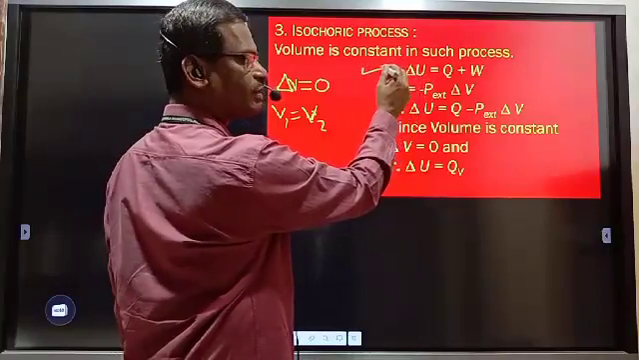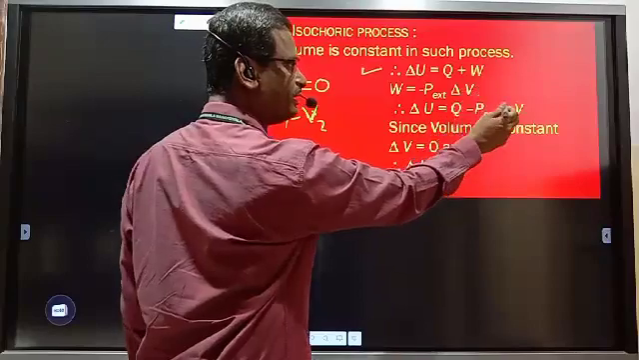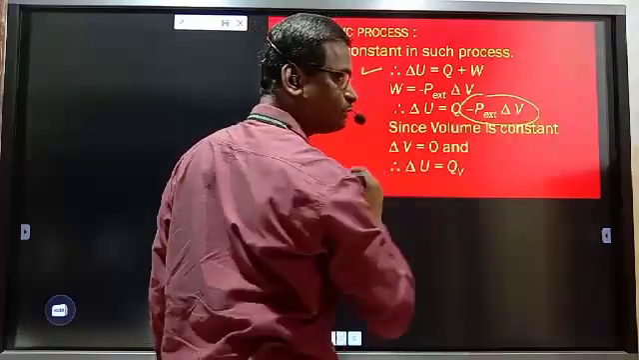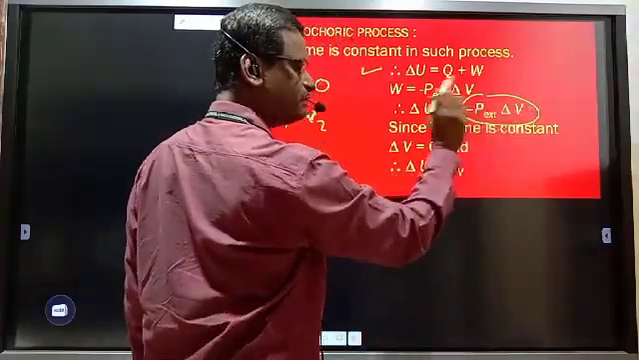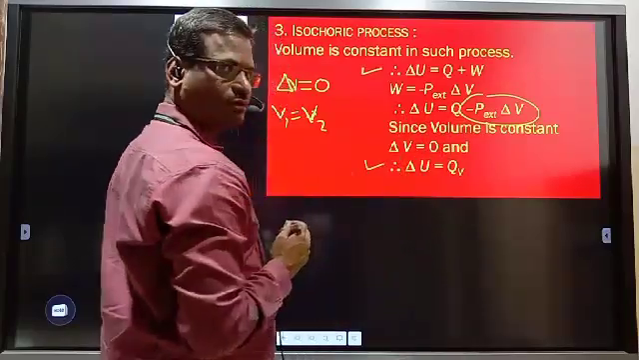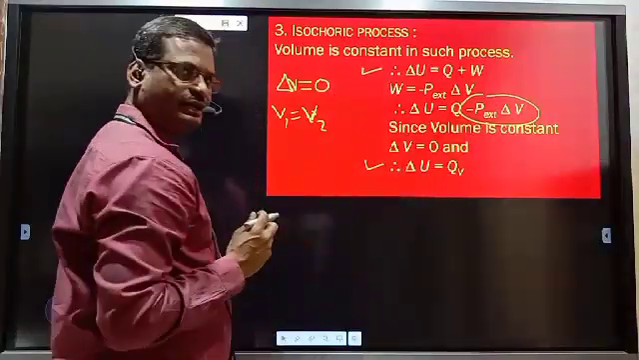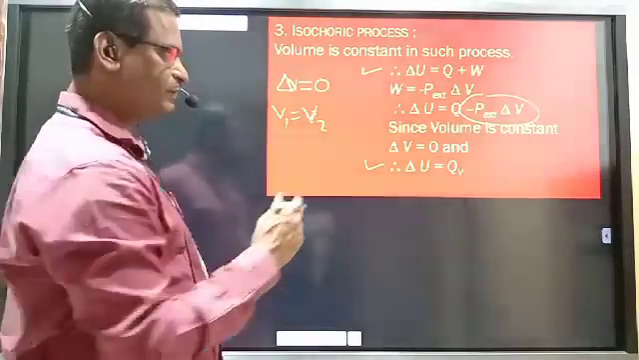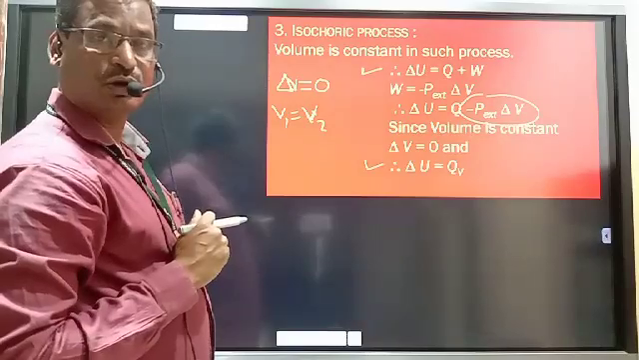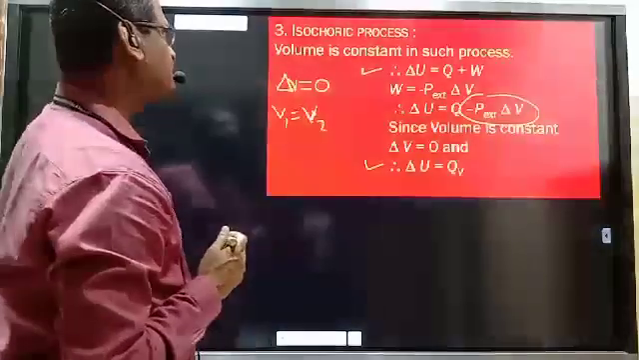This is the equation for first law of thermodynamics. Delta U is equal to Q plus W. W is minus P delta V. This delta V is 0. Therefore the whole part becomes 0, 0 multiplied by pressure is 0. So delta U is equal to Q. That is at constant volume. So whenever heat is absorbed at constant volume, internal energy of the system increases. Plus delta U, plus QV. Heat absorbed at constant volume increases the internal energy of system.